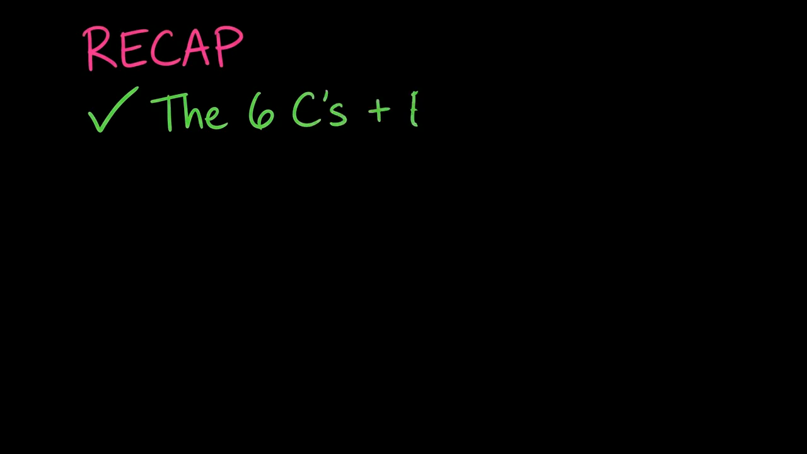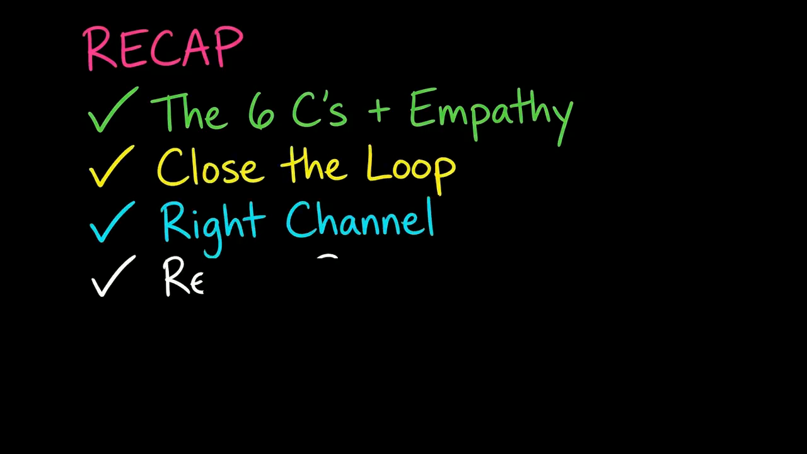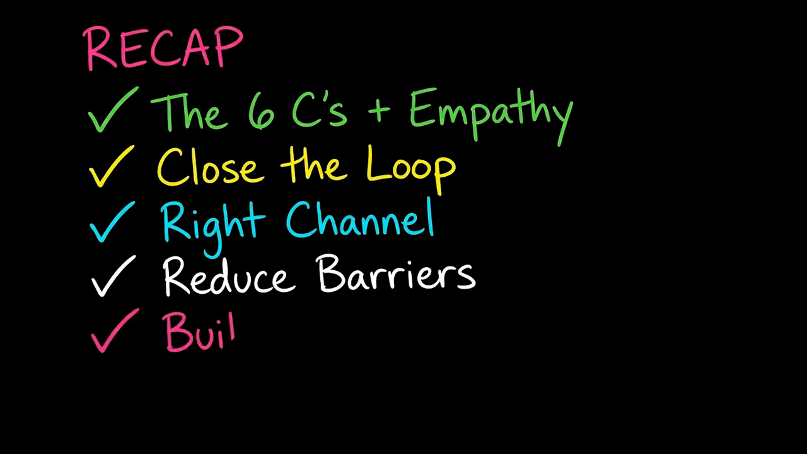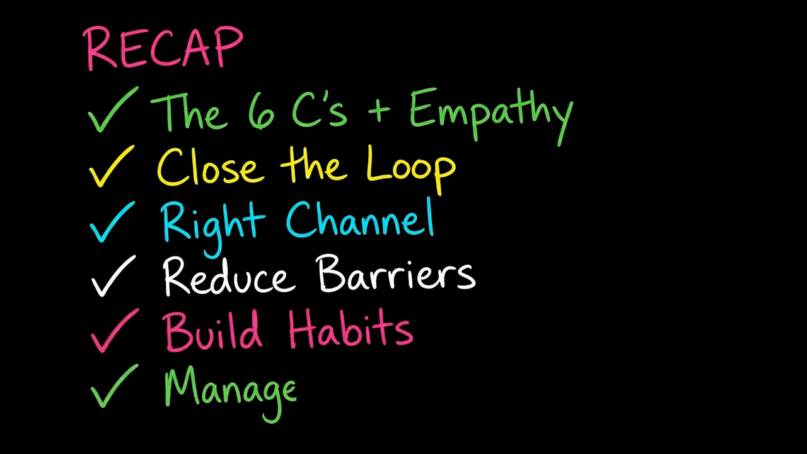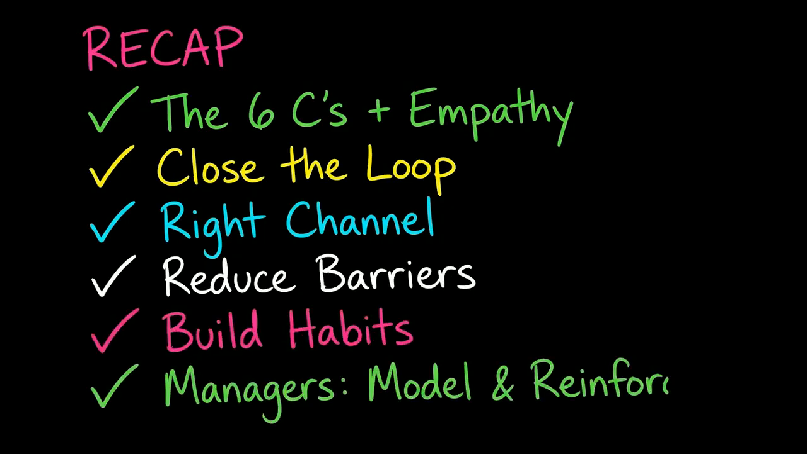Let's recap. Effective communication means shared understanding and action. Use the 6 C's: clear, concise, complete, correct, contextual, courteous, plus empathy. Close the loop. Choose the right channel. Reduce barriers. Build habits. And, if you're a manager, model and reinforce these behaviors.